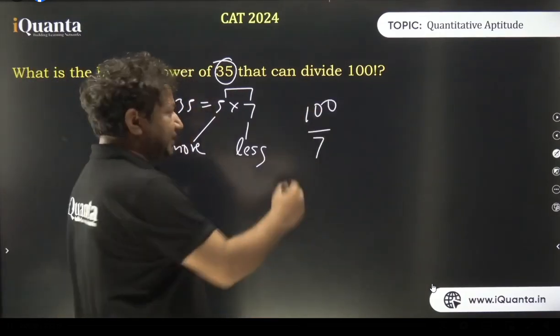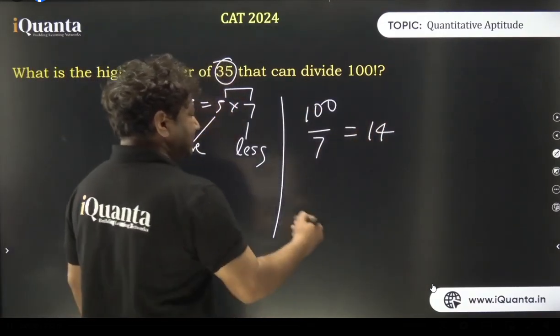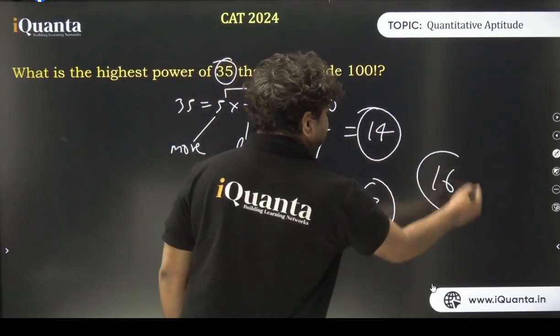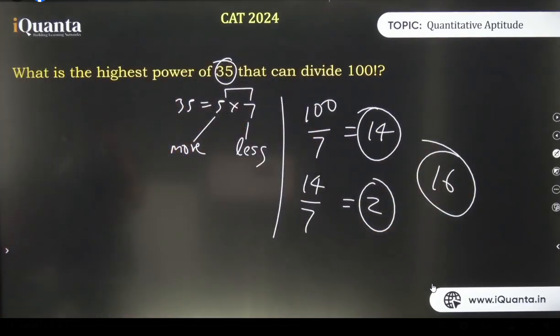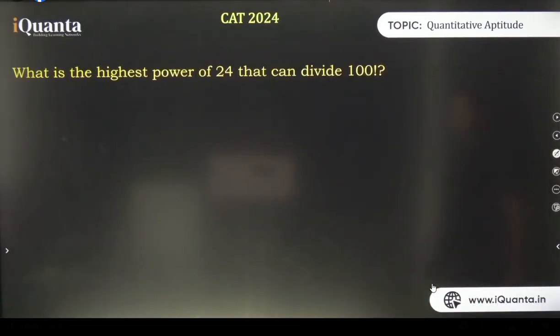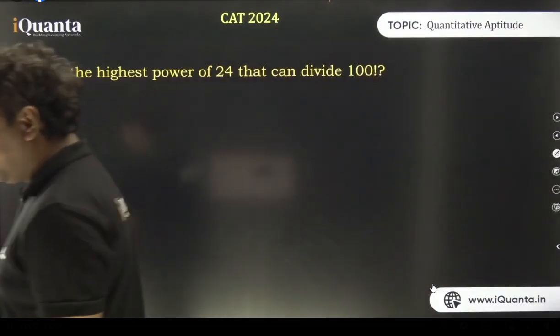The first level of extraction: 7 14s are 98. Second level of extraction: 7 2s are 14. That's all. 14 plus 2 is 16. The 16 7s mean 16 pairs are possible. Right, Vijay. Only check 7. Clear? Great. Next one. The highest power of 24 that can divide 100 factorial.